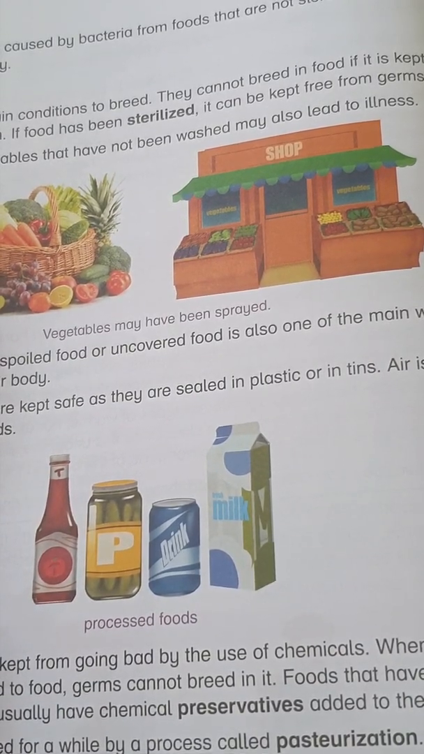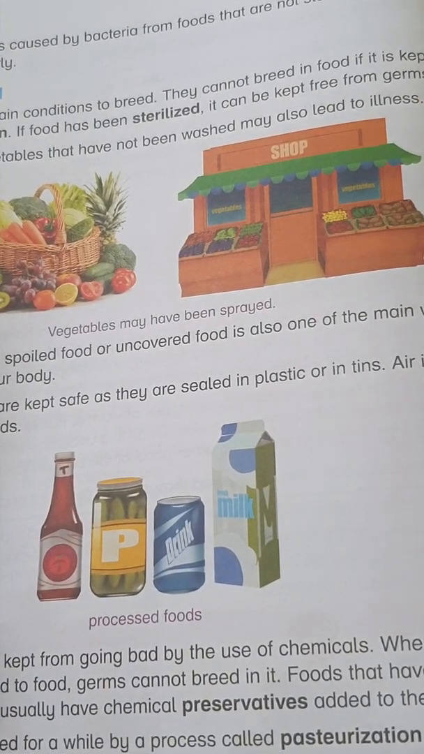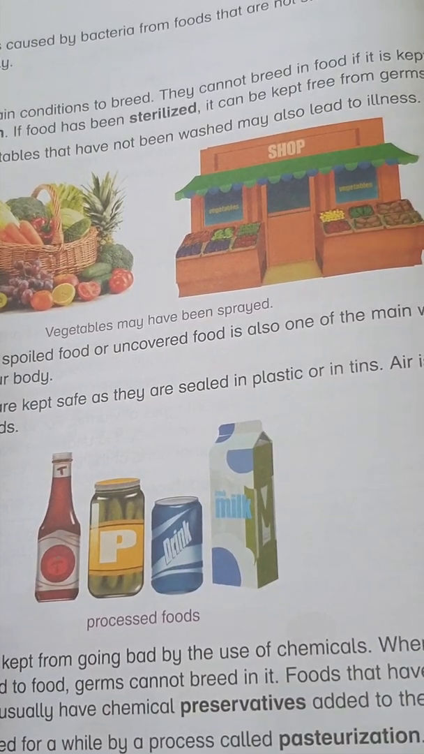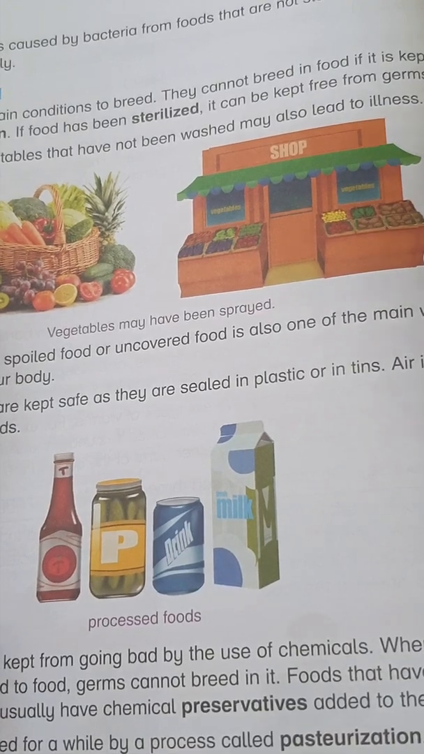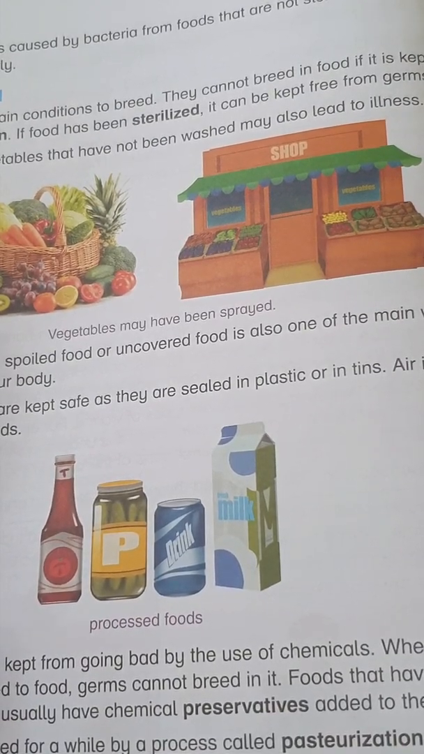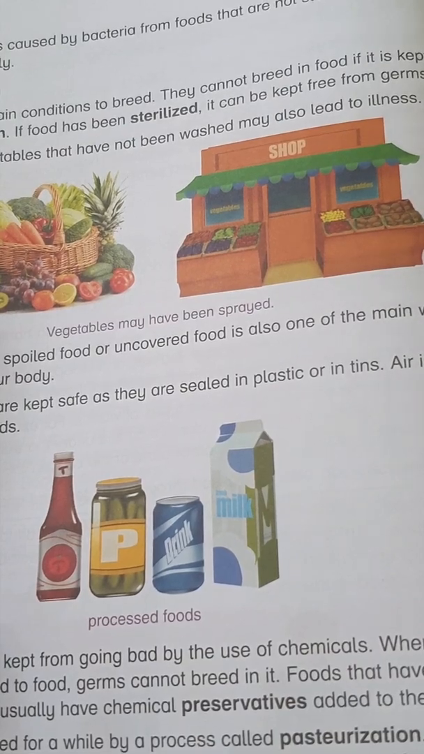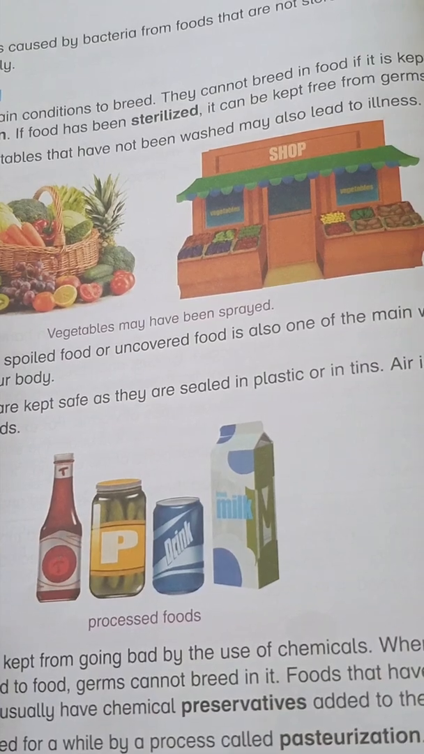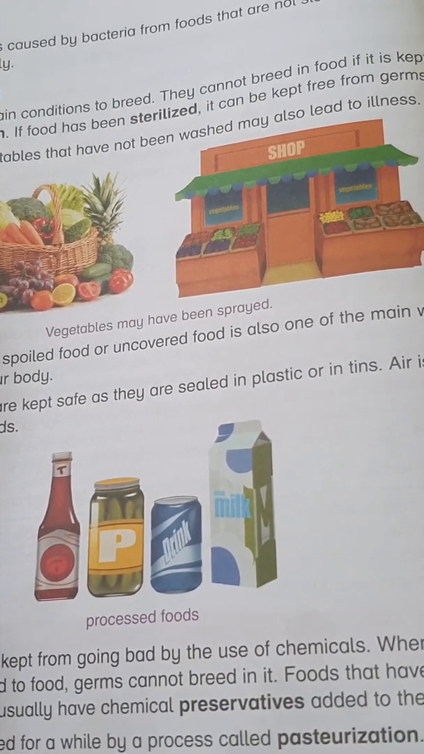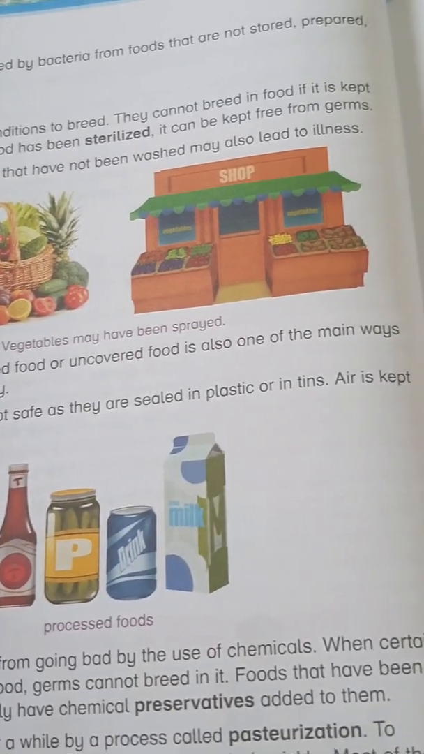If food has been sterilized, it can be kept free from germs. Now, sterilization has many good and bad effects. They spray our food, they pass them through some liquid, some solutions which keep them fresh, and the surface of the fruit or vegetable doesn't get affected by the air or the outer environment. This is when we export our food items from one country to another through containers, so they can be fresh for a few days before use.